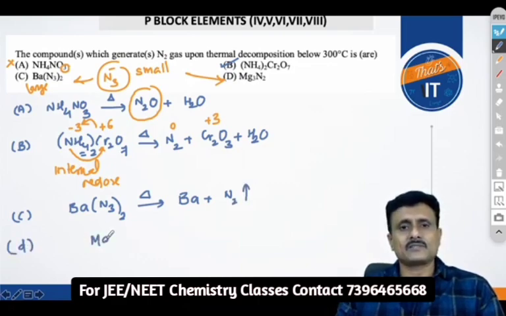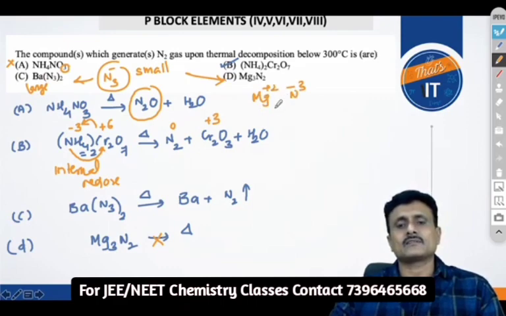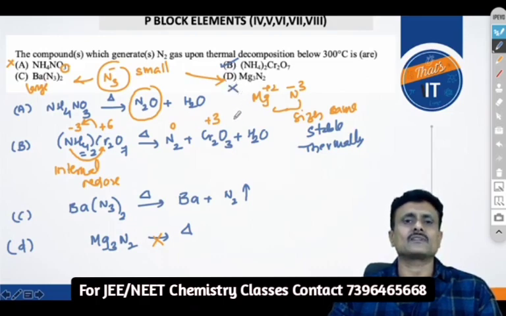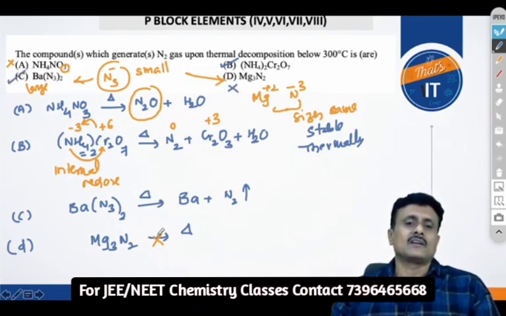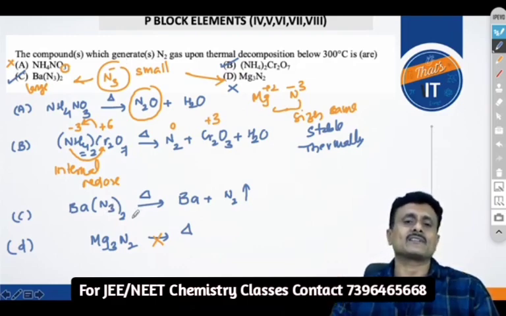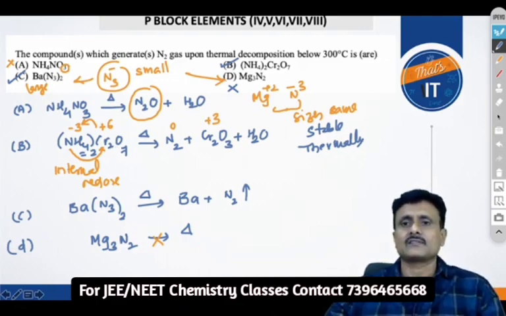Lastly, Mg3N2, as I just said, does not undergo any sort of thermal decomposition because the Mg 2+ and N 3- sizes are approximately the same, and this combination is stable. This is a thermally stable compound, so it does not dissociate on heating. C gives rise to N2 because it is unstable: nitrogen is small, barium is large, and it does not fit well in the lattice. So the right answer for this question is options B and C.